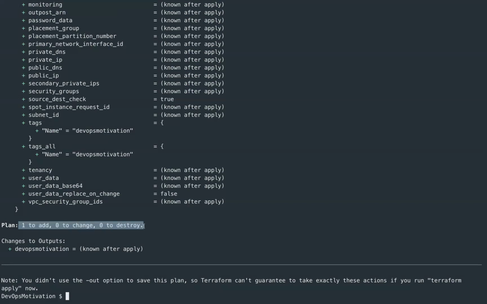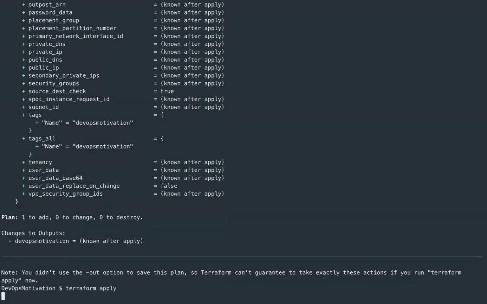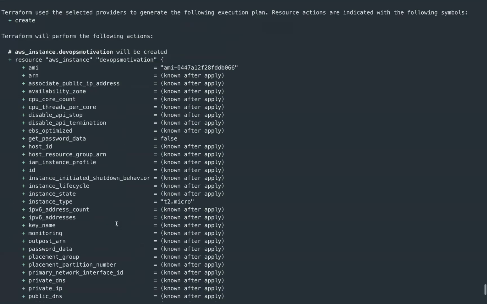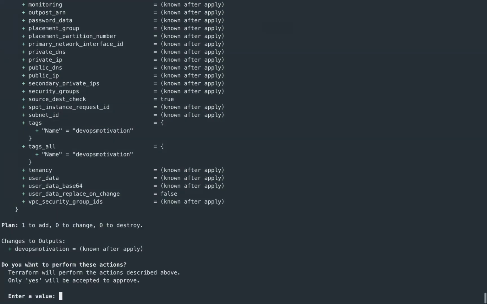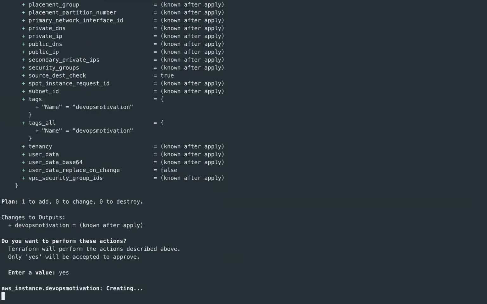It is saying it will be adding one resource. So let's go ahead and apply this particular change. So the command is Terraform apply. So again, it will show us the plan just to double check on this. And it will ask for a prompt, whether you want to proceed? So I'm going to give yes. As you can see, it is actually creating the instance with the name DevOps motivation.